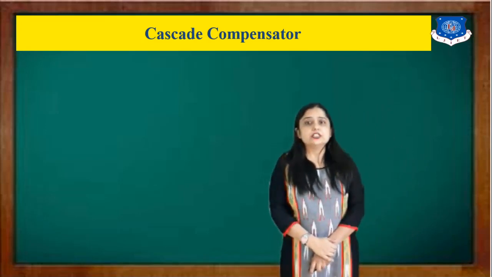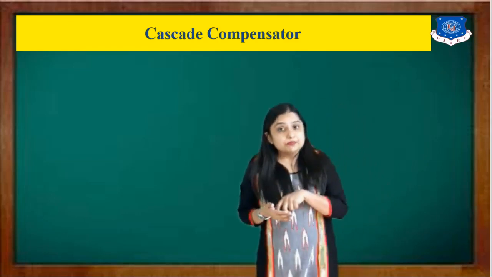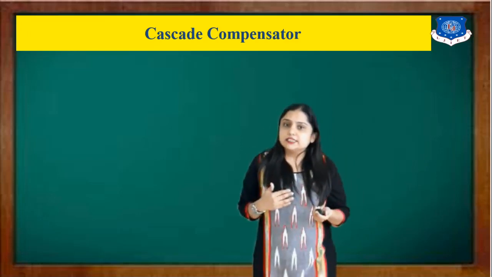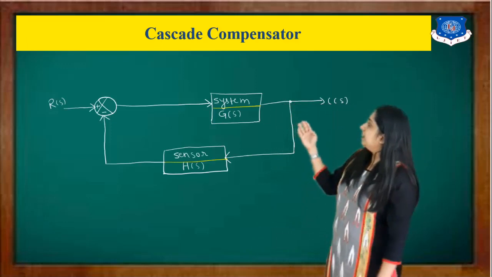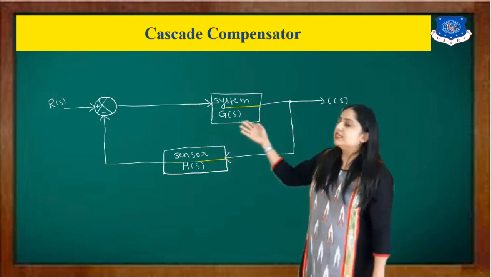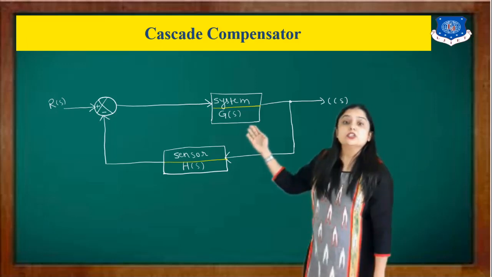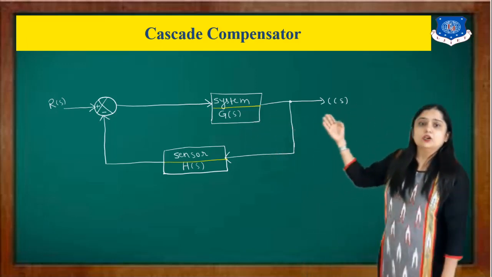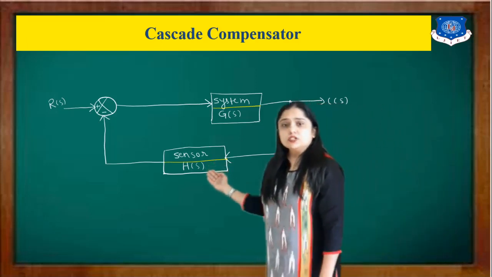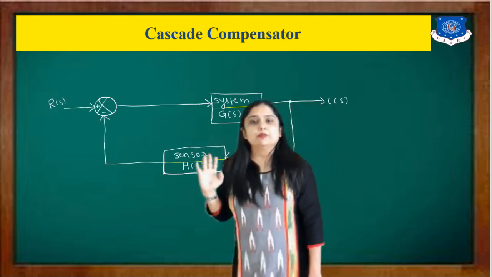In a cascade compensator, we have one existing system, and the compensator we will use, as the name suggests, in cascade, or we can say in series. For example, this is my existing system. Here R(s) is my input, then one summing point, and here is the system. The system transfer function is G(s), and this is my output C(s). Then I have a sensor, whose transfer function is H(s), and that is fed to the summing point.